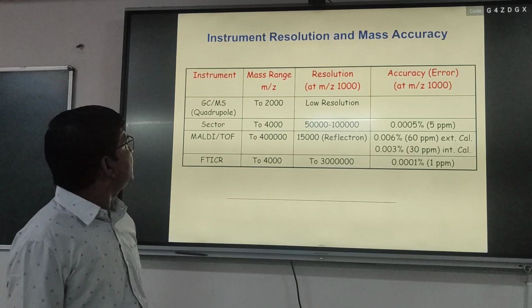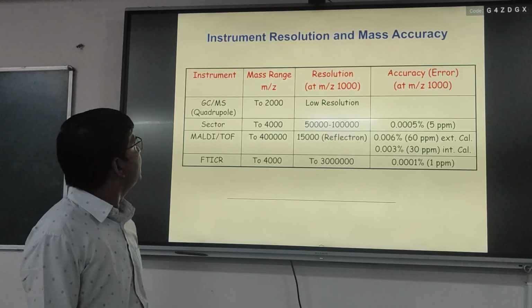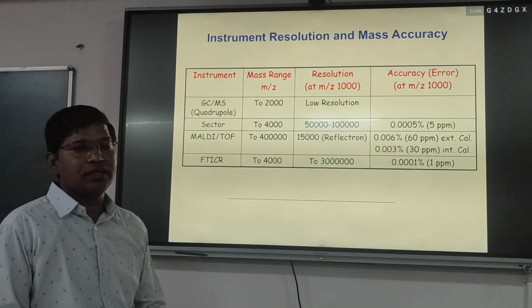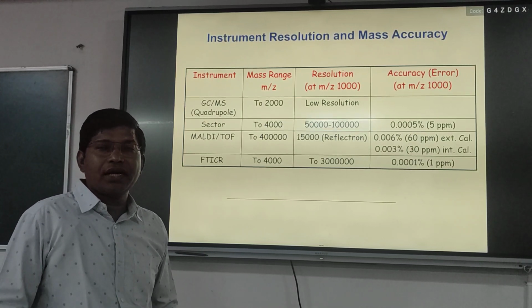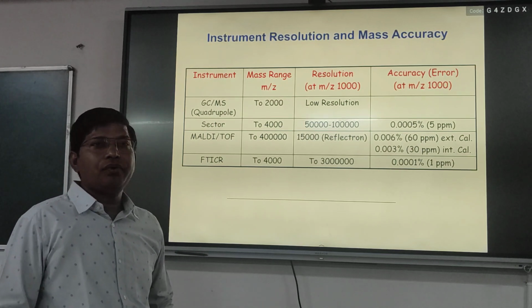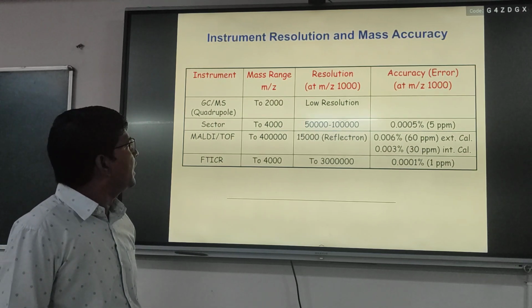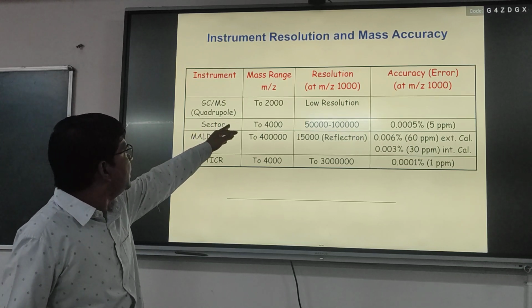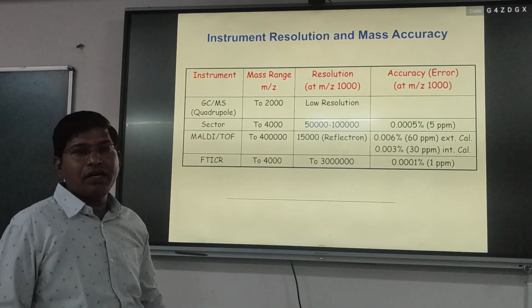So this slide shows the instruments with different resolution and accuracy, because resolution and mass accuracy are very important components in an analytical technique. So we have GCMS using a triple quadrupole.